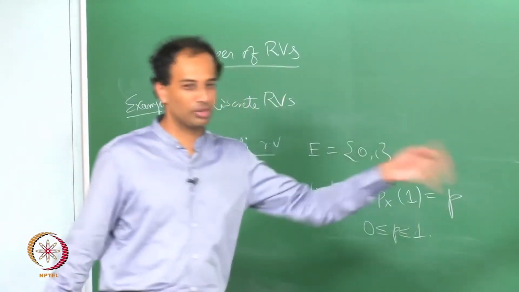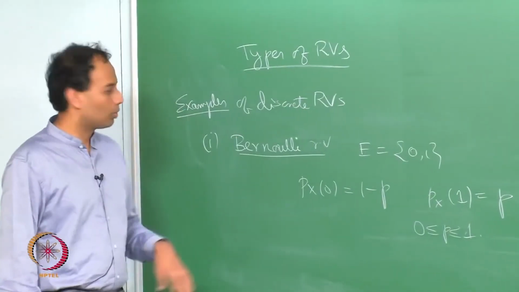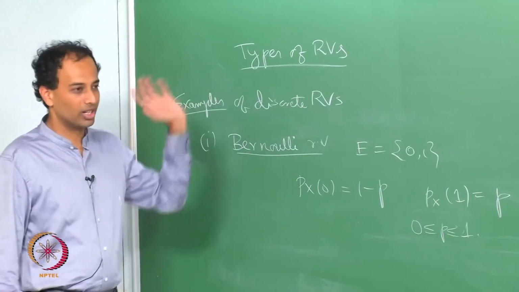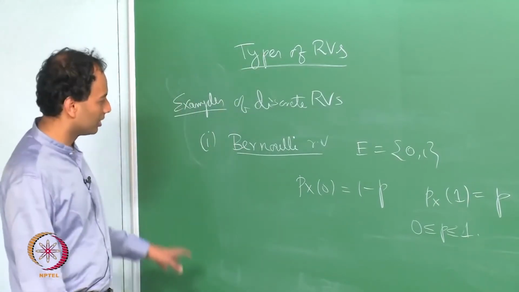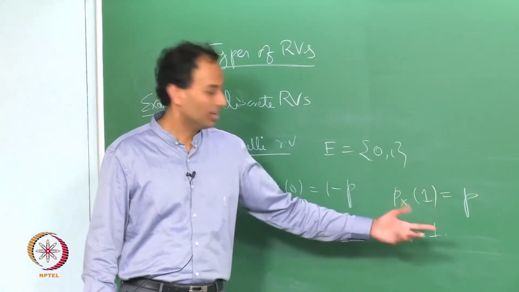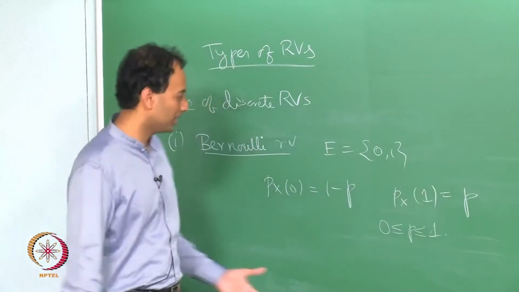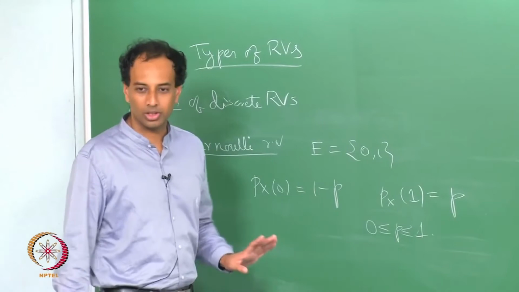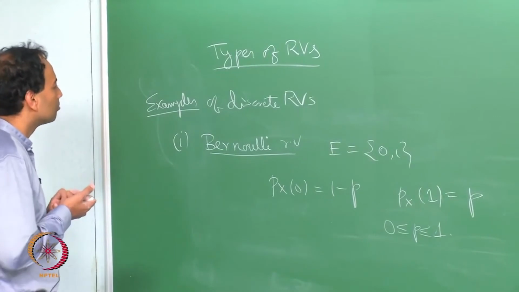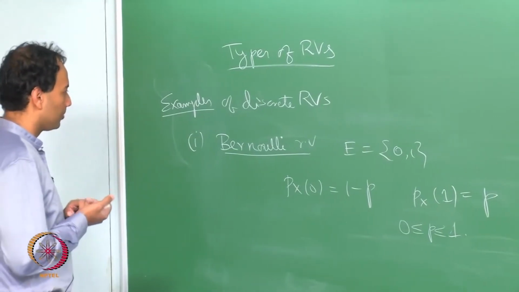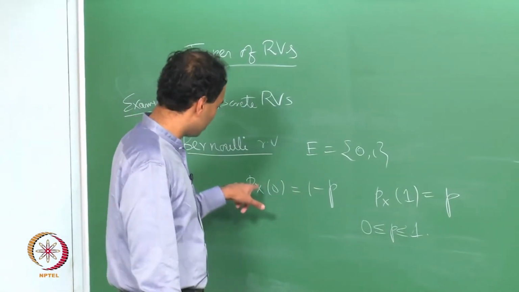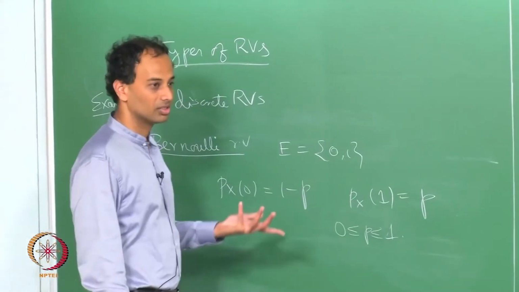What sample space it is coming from is not very relevant here. If you want, you can take the sample space 0 1 with Borel sigma algebra and uniform measure, and say that if your omega is in 0 to p, the random variable is 1, or something like that. But that is not important, you do not worry about what omega, F, P it is. This is what finally produces on the real line. And clearly it satisfies that this plus that must be equal to 1, which it is.